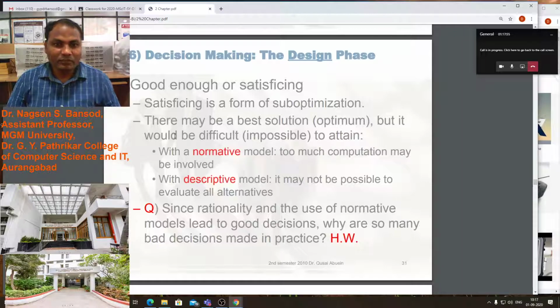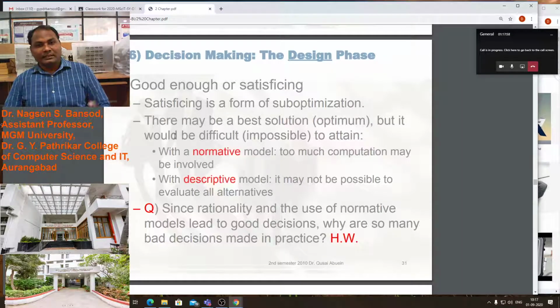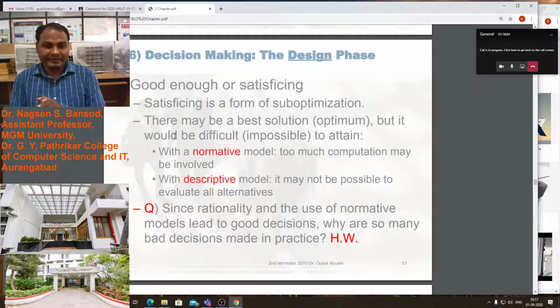This is good enough, or satisfying. Satisfying is a form of sub-optimization. It means we identify a small solution to a subsystem that is satisfying. There may be a best solution, an optimum, but it would be difficult or impossible to attain.